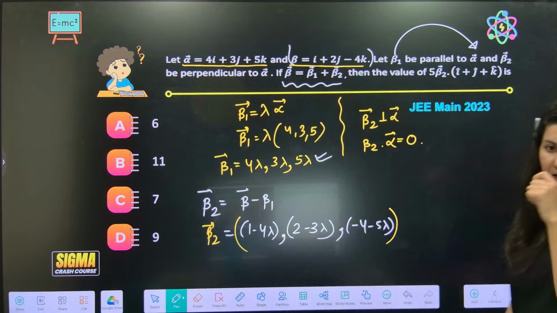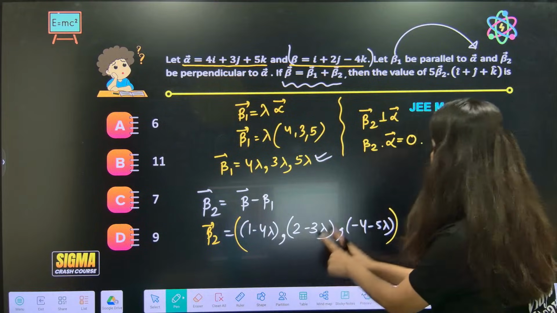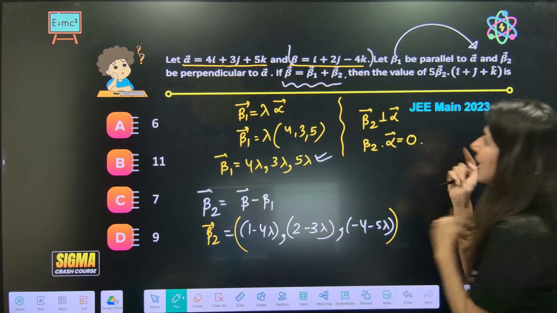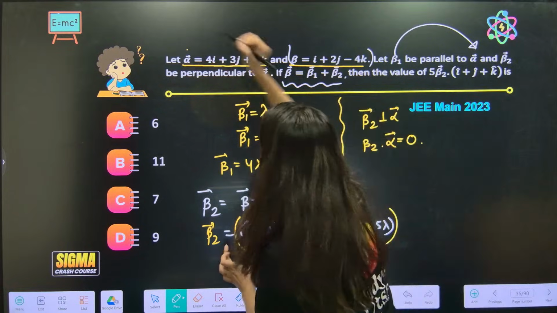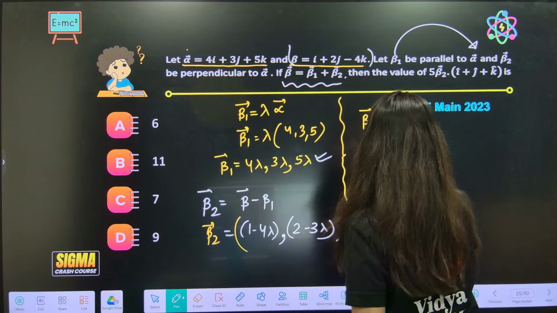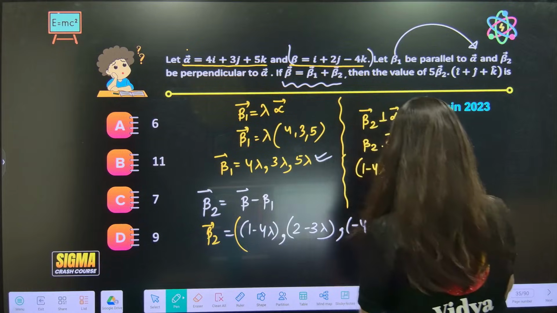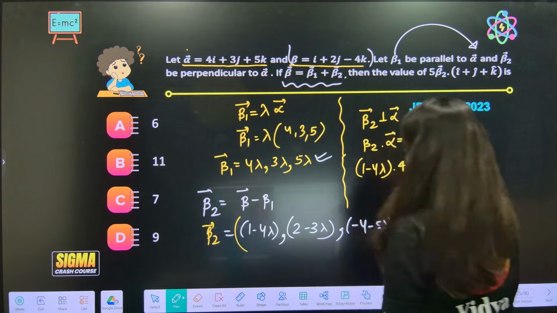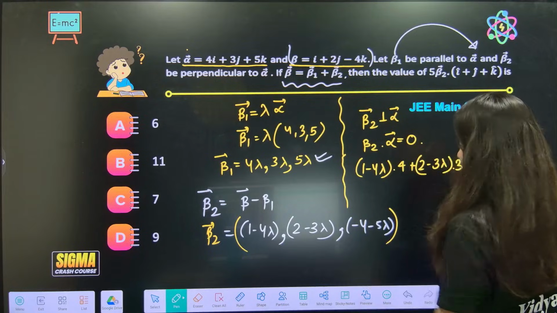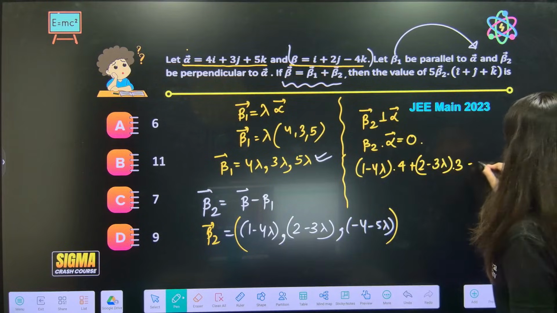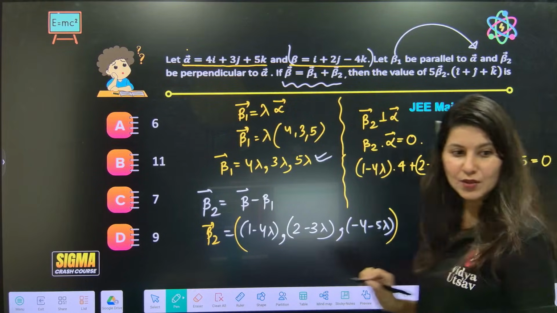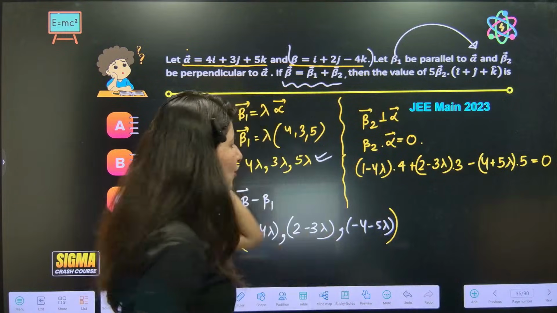Correct? So now that you have your beta 2, why don't you do one thing? Beta 2 dot alpha should be 0. Correct? Where is alpha? Find alpha. So that means this is beta 2 and this is alpha. Make it 0. Okay. So 1 minus 4 lambda into 4. Correct? 2 minus 3 lambda into 3. Minus 4 minus 5 lambda into 5. Should be 0. Dot product is equal to 0. Everybody getting it? This will give you the value of lambda.